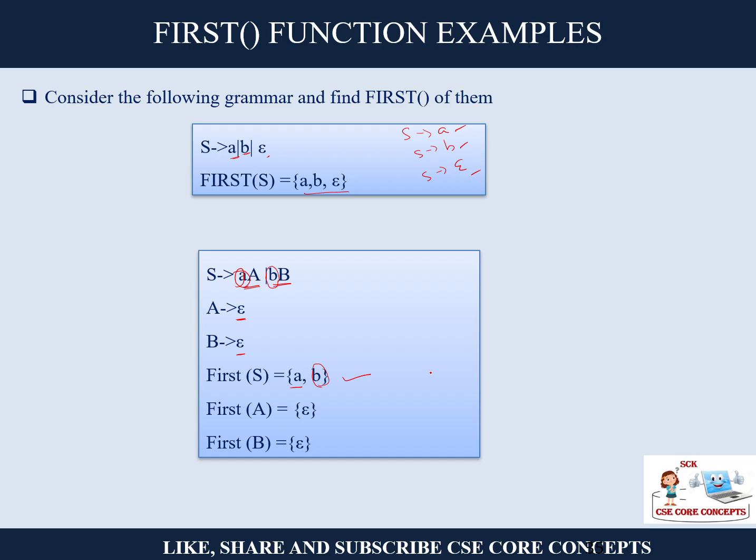Now we have to find out the first of all non-terminals used in the grammar. So next is A. Which terminal? Epsilon. So first of A is epsilon. Same for B. First of B is epsilon.